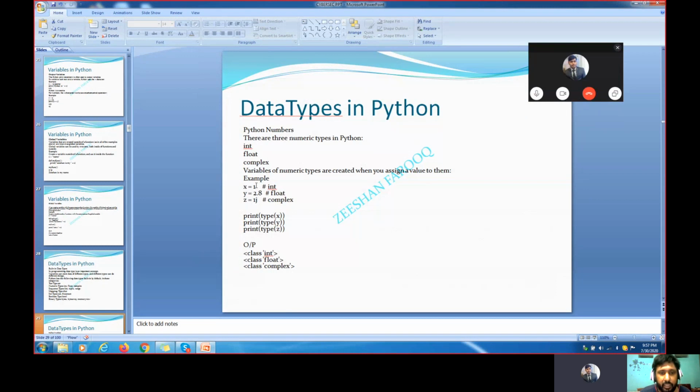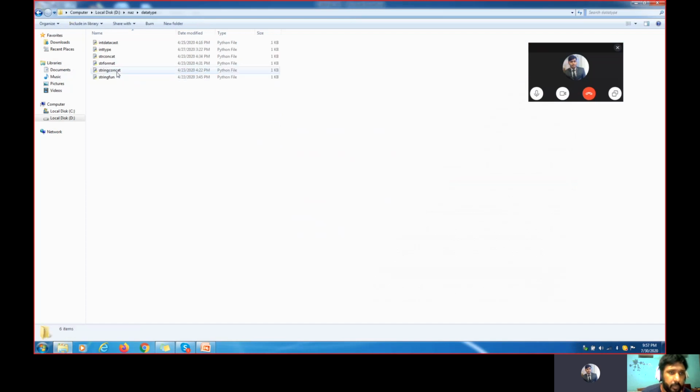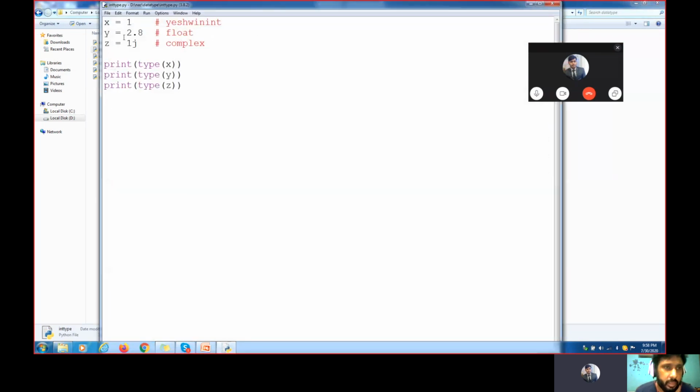Suppose I put x equal to 1, how does Python recognize that value? So now we are going to do the data types practical. Let's start now with the basic program. We'll see x equal to 1, y equal to 2.8, z equal to 1J. Here the comment means I can put any comment, anything I like. It was just for understanding purposes.